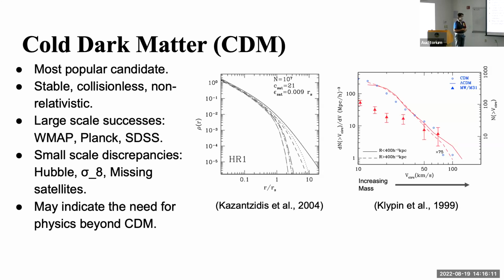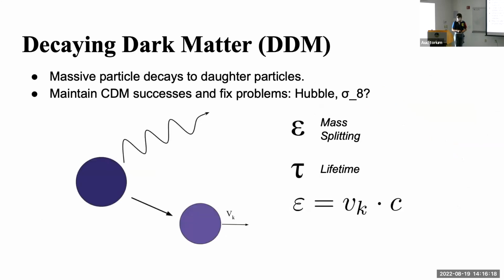So all these problems with cold dark matter matching observations seem to indicate that there might be a need for physics beyond the cold dark matter model. And that's where decaying dark matter comes in. We think that by altering some of the properties of cold dark matter, we could maintain its successes while fixing some of its issues.